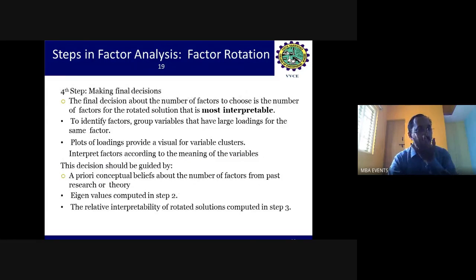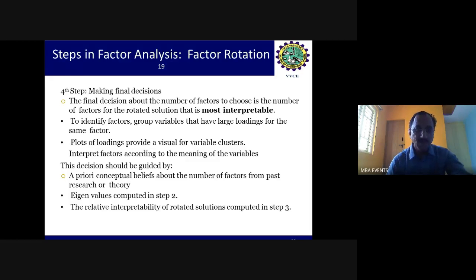In the final step, we make the final decisions: the number of factors to choose for the rotated solution which is most interpretable. Here we have the factors, but how do we interpret them and give them a new name?